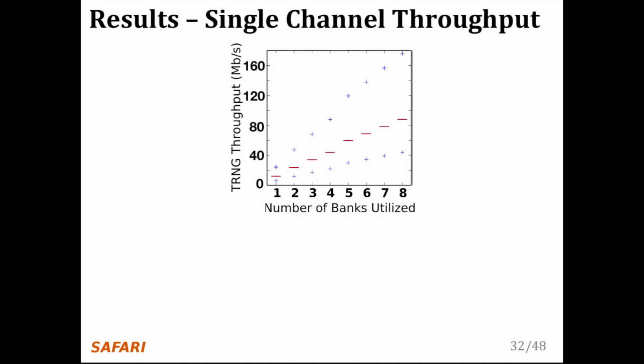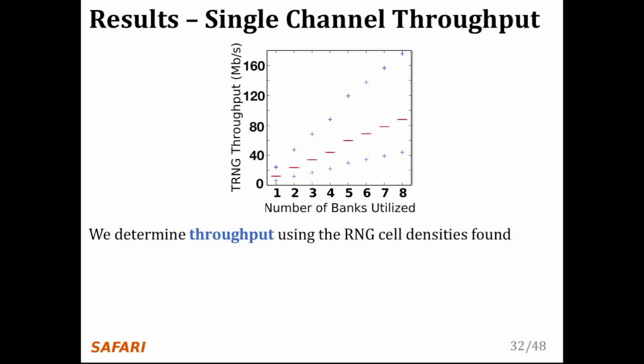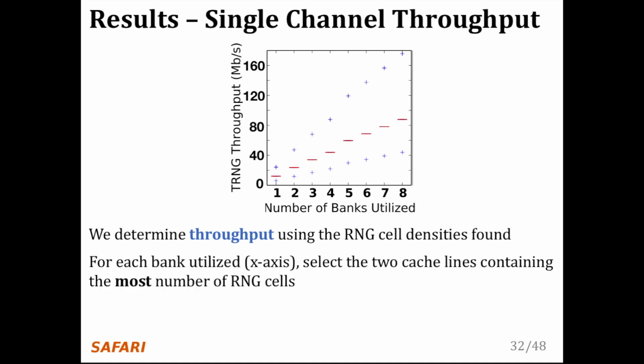I will now present the single-channel TRNG throughput evaluation results. We plot a box and whisker plot again for the throughput. The x-axis sweeps the number of banks that we parallelize D-RaNGe accesses on, and the y-axis plots the TRNG throughput in terms of megabits per second. We determine the throughput using the RNG cell densities found. For each DRAM bank that we use, we select 2 cache lines containing the most number of RNG cells.